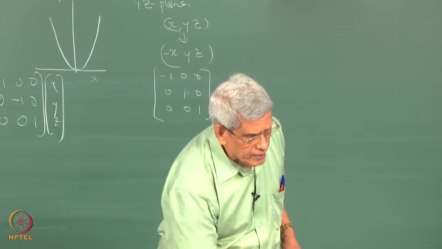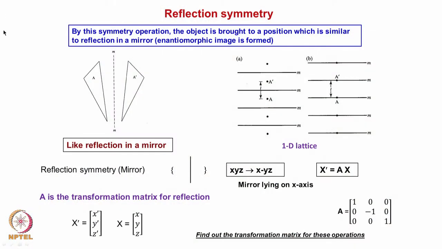Then here if you see, we have considered only just an object, okay, and looked at the mirror symmetry. Here we are showing a one-dimensional lattice.